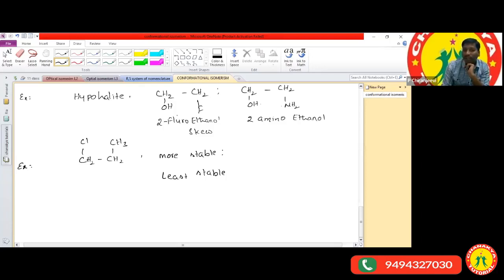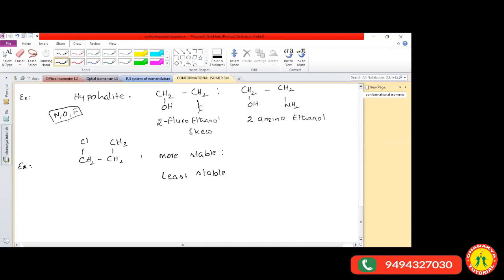Skew becomes more stable whenever it is having a hydrogen bond. A hydrogen bond is the electrostatic attraction force between hydrogen and fluorine, and the electronegative atoms we take are nitrogen, oxygen and fluorine. Only with these three does it form a hydrogen bond. But in the given structure, these three atoms are not there.